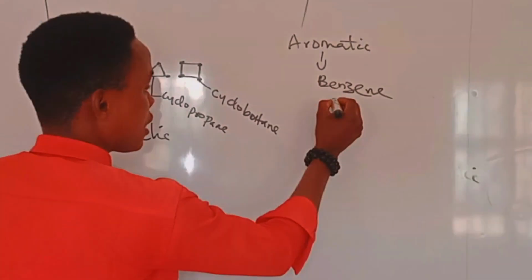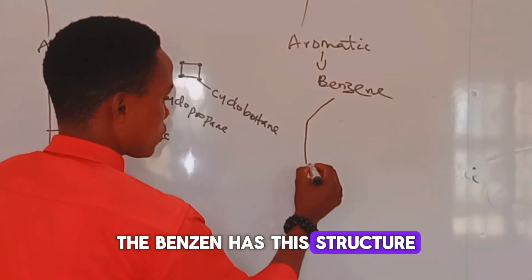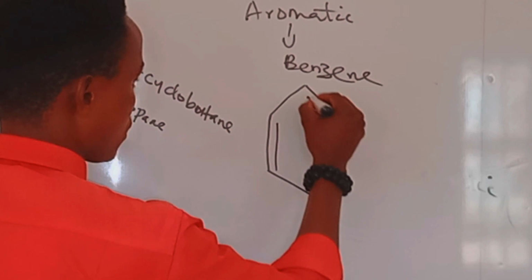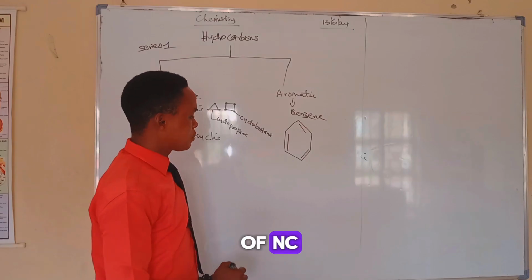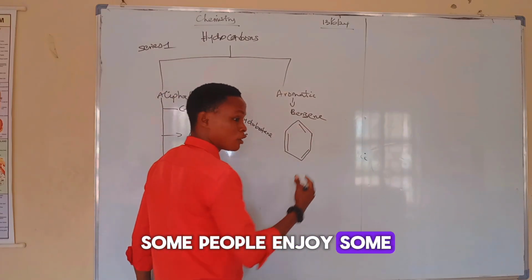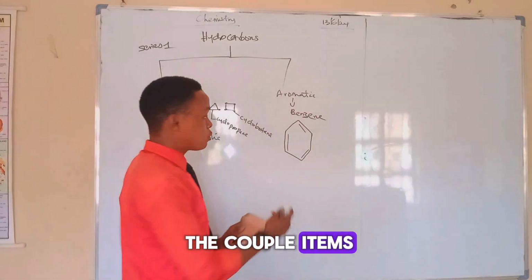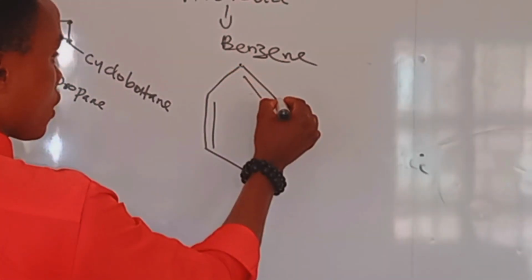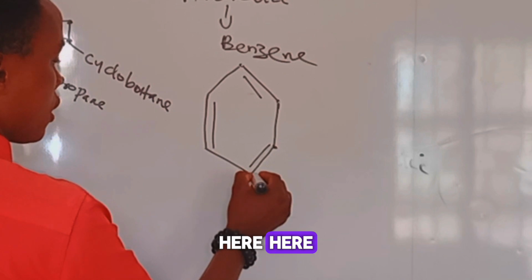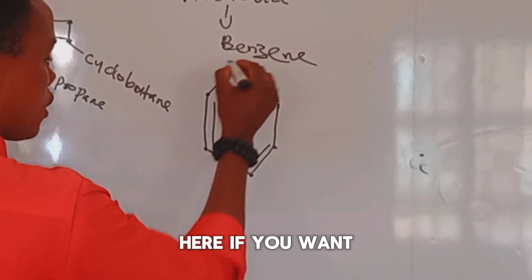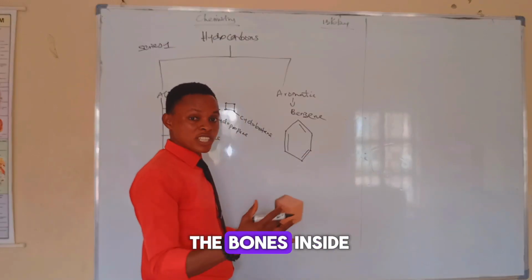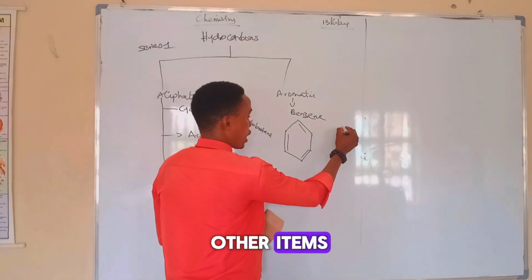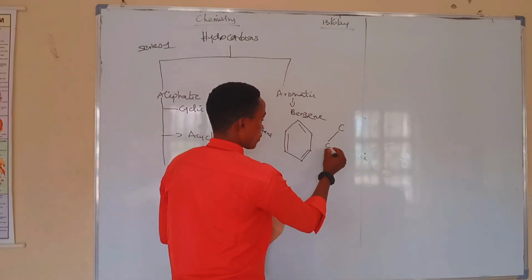Then benzene has this structure. This is the structure of benzene. Some people draw it, if you want to show the position of the carbon atoms, which is here, here, here, here, here, here. If you want to really space out the bonds inside and the number of carbon atoms, you can as well put it like this.